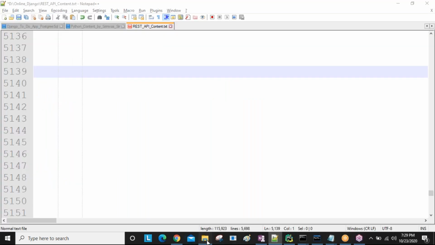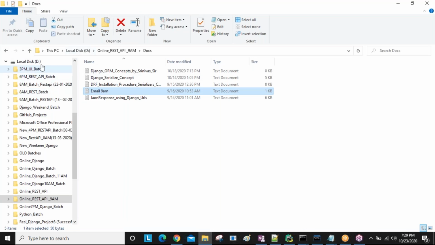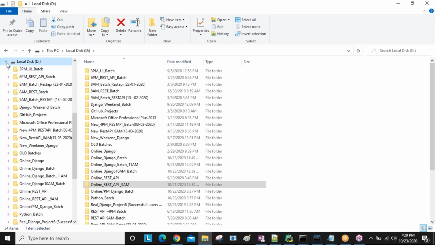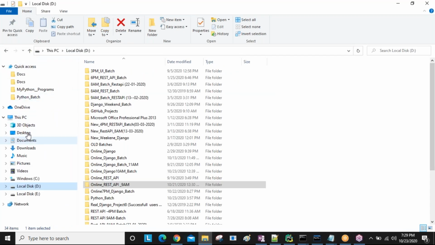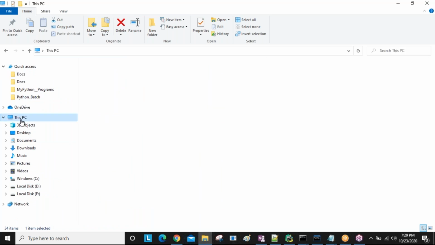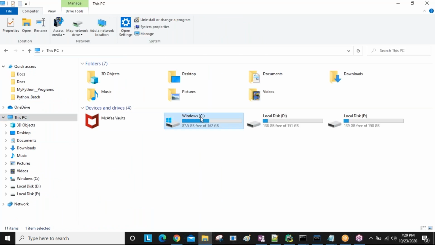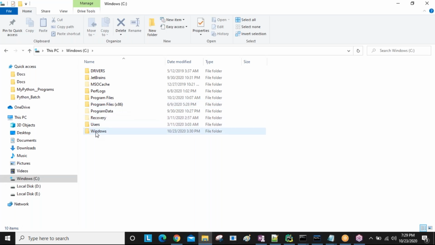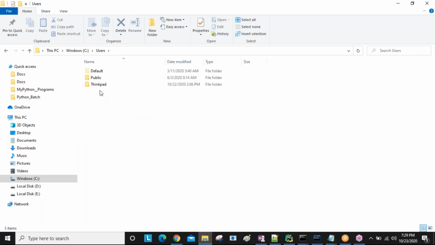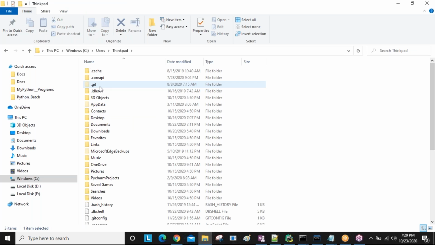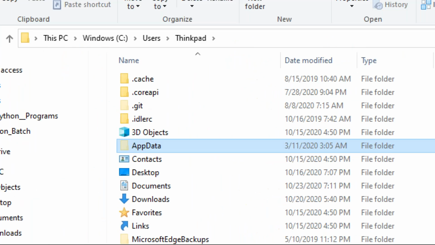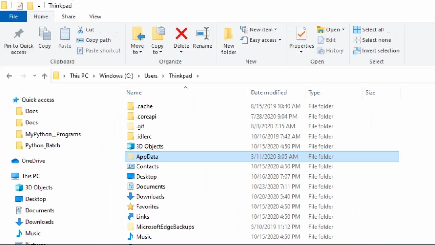First of all, where is my Python software? Inside the C drive, inside Users, inside your username, and here AppData. By default this is a hidden folder. How are we going to enable this hidden folder?